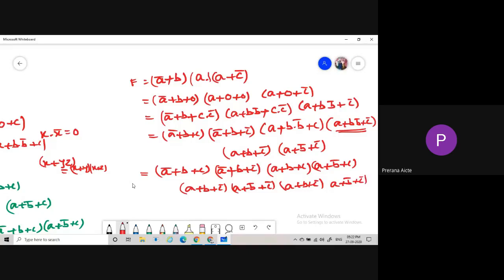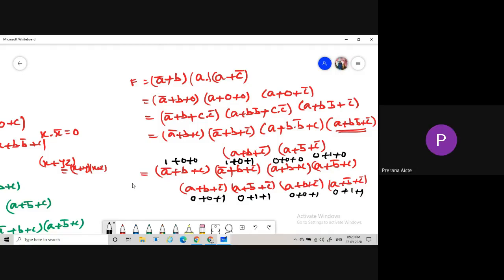So what are the terms we are getting here? In POS form, A bar is nothing but 1 and A is nothing but 0. So A bar plus 0 plus 0 is 1 plus 0 plus 0. Then 0 plus 1 plus 0, then 0 plus 0 plus 1, then 0 plus 0 plus 1 plus 1, and so on.